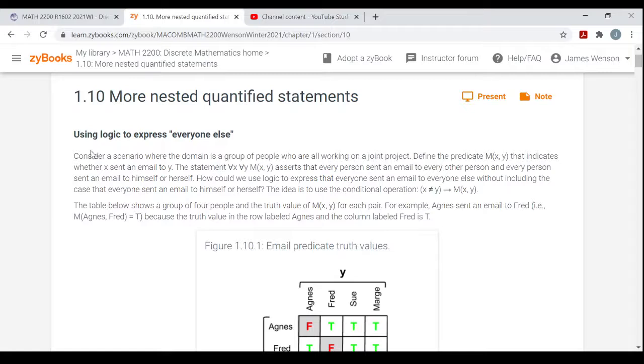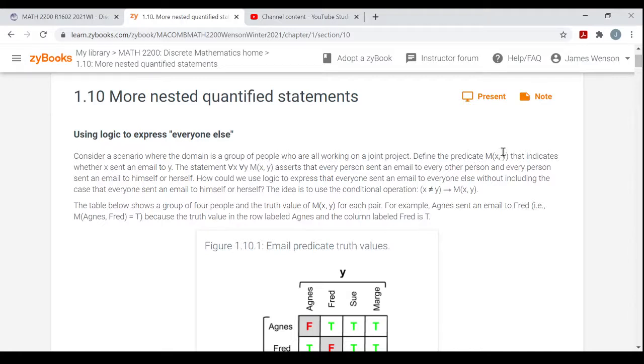So they give an example, right? A scenario where the domain is a group of people who are all working on a joint project. Define the predicate m of x, y to indicate whether x sent an email to y. Right, so m of x, y means that person x sent an email to person y.